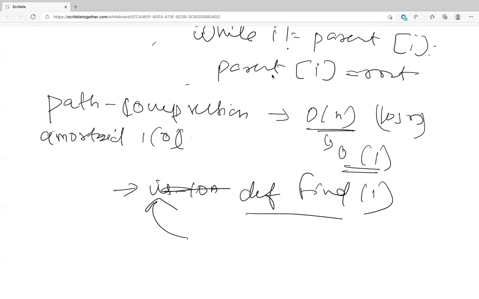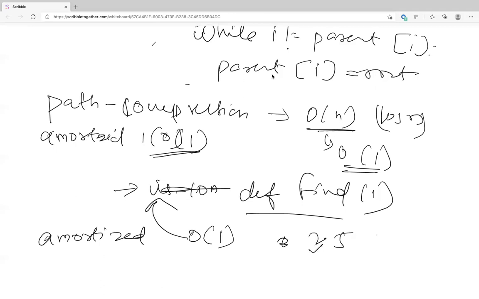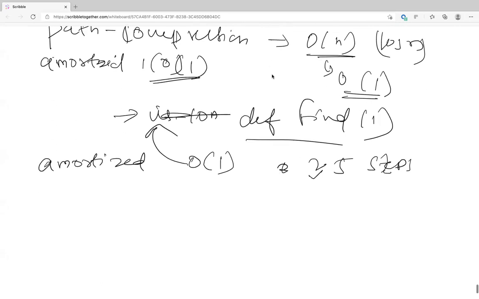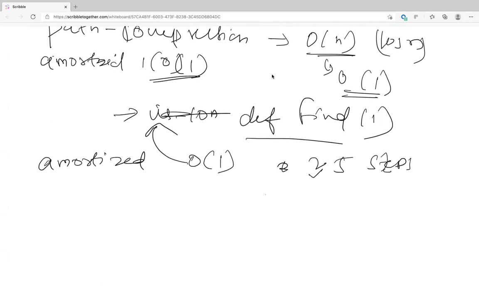Eventually this is amortized O(1), or I think maximum this will take 5 steps. I remember seeing this 5 steps, and the number of nodes is like 1 billion or something, for practical cases.